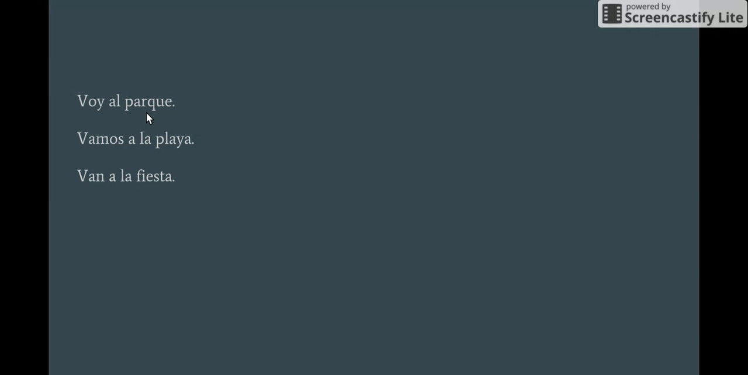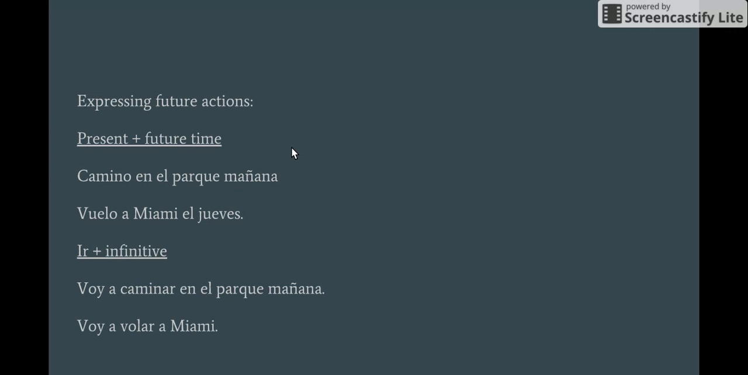So here's some example sentences. Voy al parque. I go to the park, or I'm going to the park. Since el parque, el is masculine, a plus el turns to al. Voy al parque. Vamos a la playa. We're going to the beach, or we go to the beach. Van a la fiesta. They're going to the party. They go to the party.